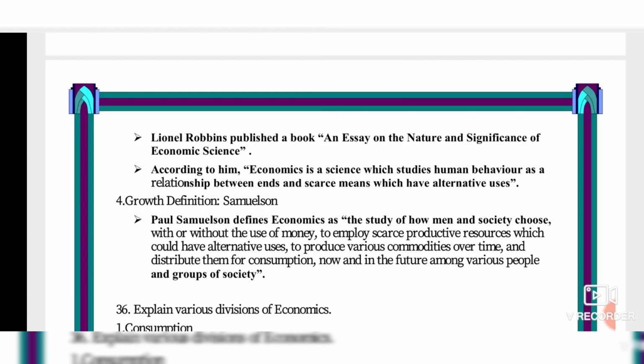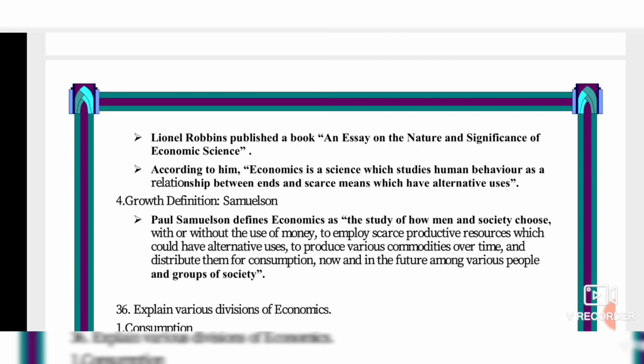Lastly we will see the growth definition by Samuelson. Samuelson defines economics as a study of how men and society choose, with or without the use of money, to employ scarce productive resources which could have alternate uses to produce various commodities over time, and distribute them for consumption now and in the future among various people and groups of society.